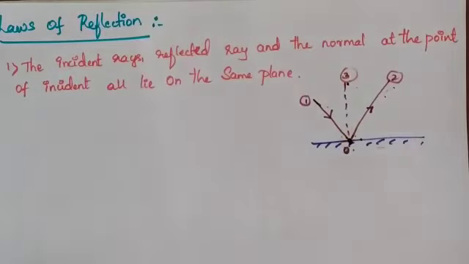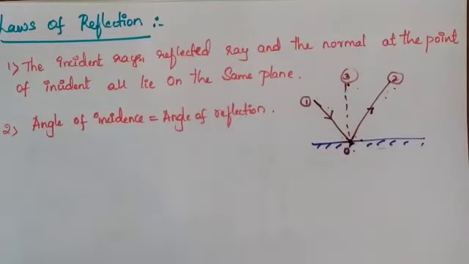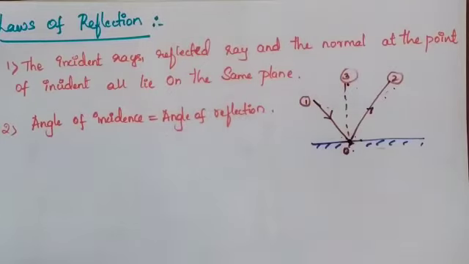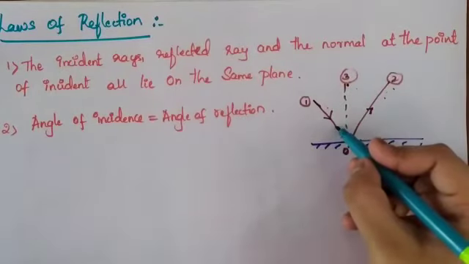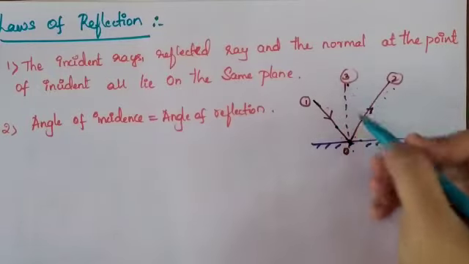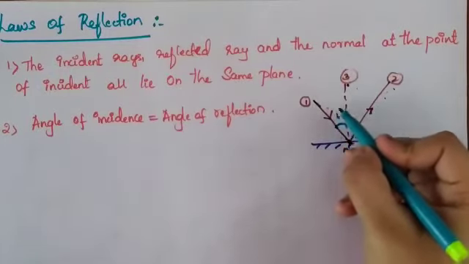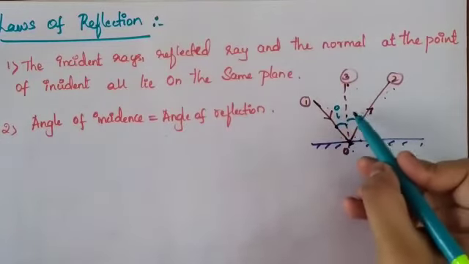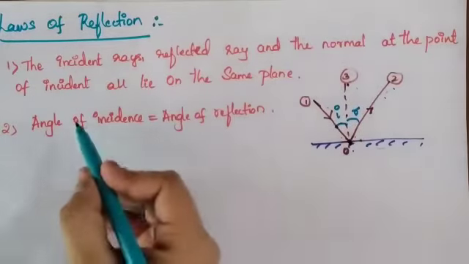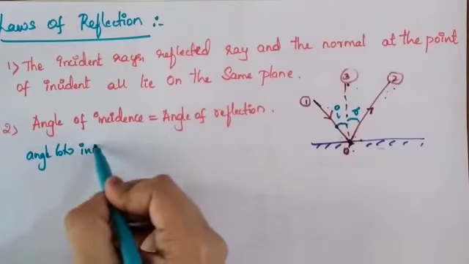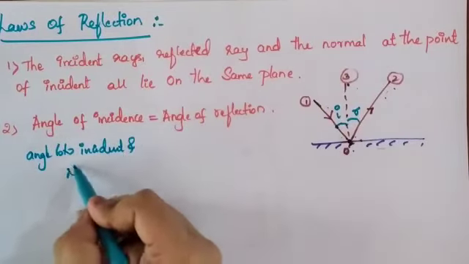Let us go with the second law. What is the second law saying? Angle of incidence is equal to angle of reflection. This is the angle of incidence, this is the incident ray. The angle between the incident ray and the normal is called the angle of incidence, that is i, and the angle between the normal and the reflected ray is called the angle of reflection. So the angle of incidence is the angle between the incident ray and the normal.